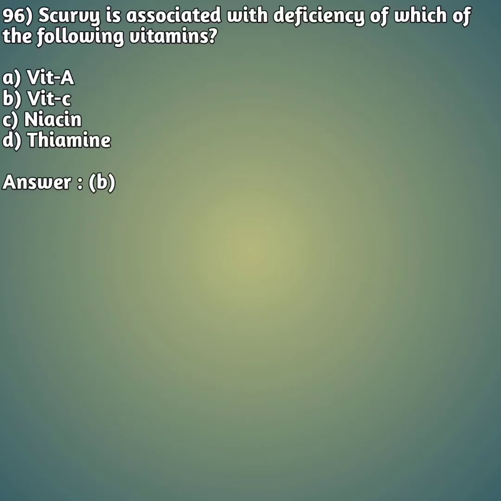So today our first question is, scurvy is associated with deficiency of which of the following vitamins? Option A, vitamin A. Option B, vitamin C. Option C, niacin. Option D, thiamine. So scurvy is a disease which is associated with the deficiency of which of the following vitamins? The right answer is option B, because of the lack of vitamin C, they may cause scurvy. Next, moving on to our next question.